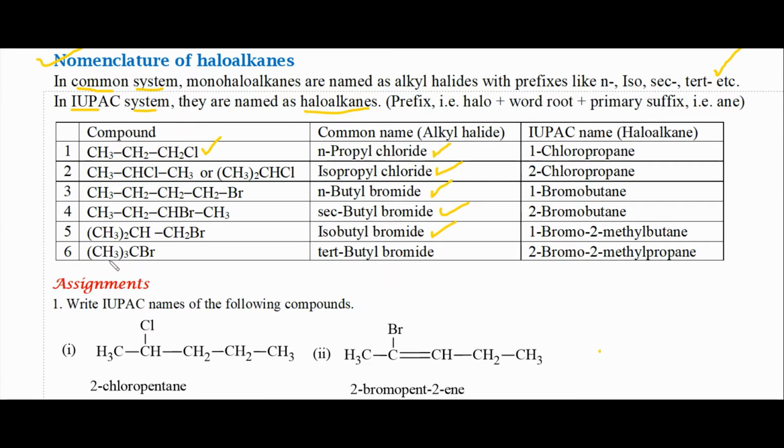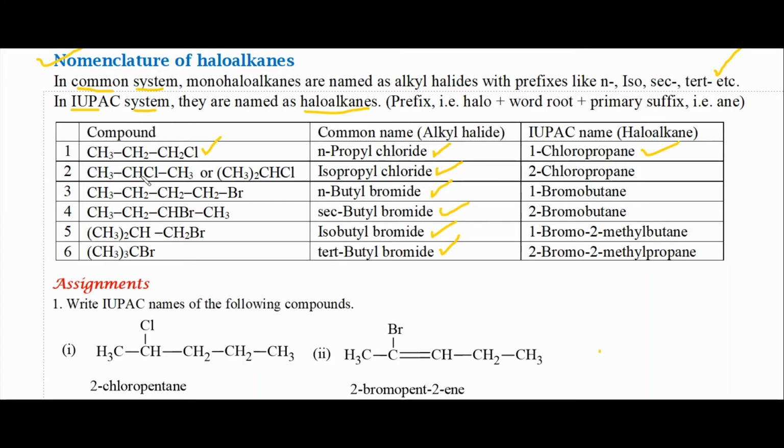Next one, you can see a special end (CH3)3C. Whenever there is (CH3)3C, we use the term tertiary. So this compound has the common name tertiary butyl bromide. Then coming to IUPAC names. In IUPAC names, we have to mention the position of the substituent. In the first compound, chlorine is present on the first carbon atom. So it has the IUPAC name 1-chloropropane.